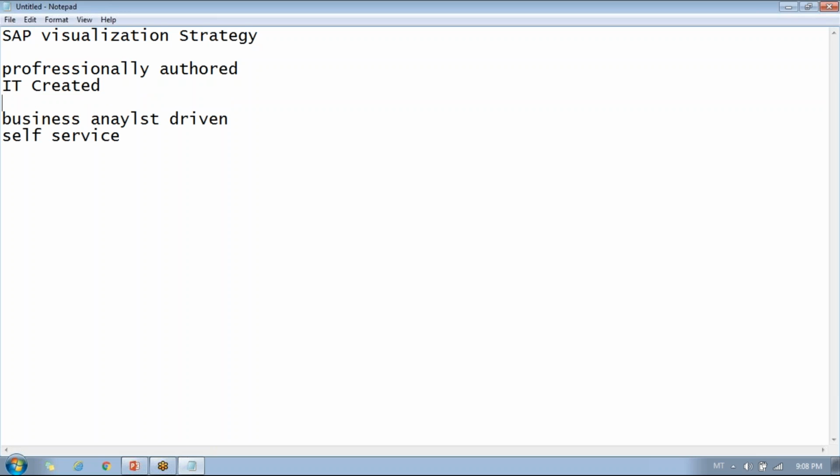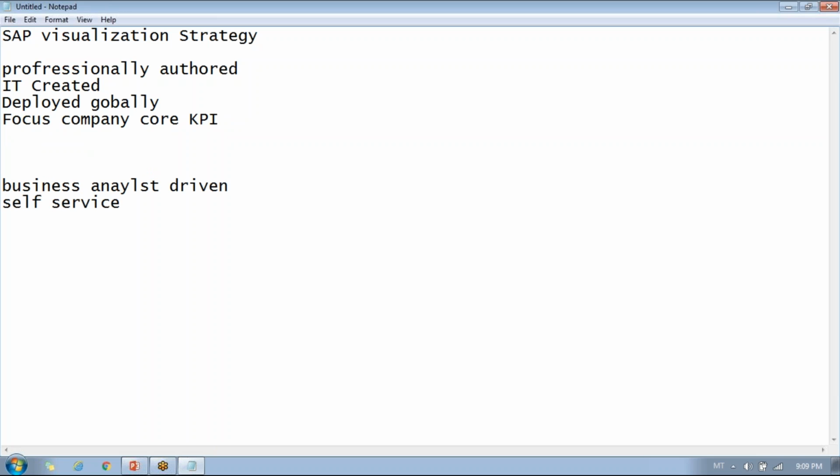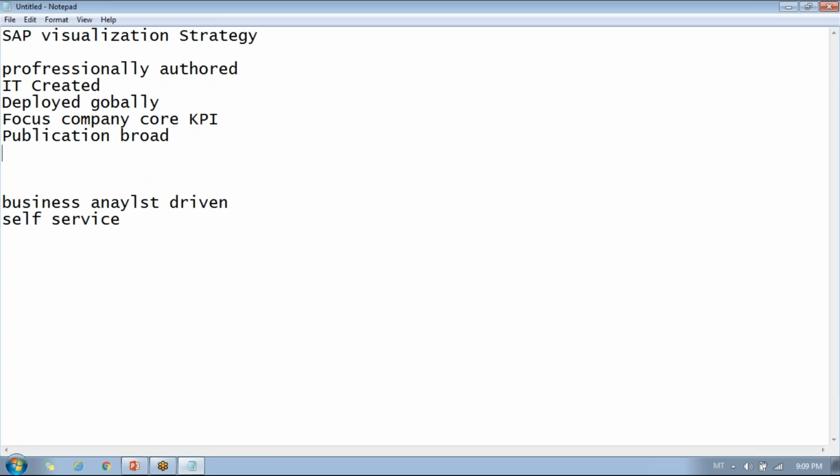It is IT created, deployed globally, focuses on the company's core KPIs, and the publication is broad. For this, Excel CS was the best tool from SAP.